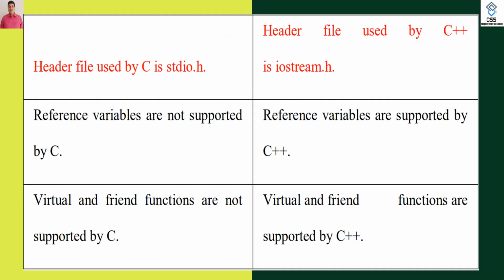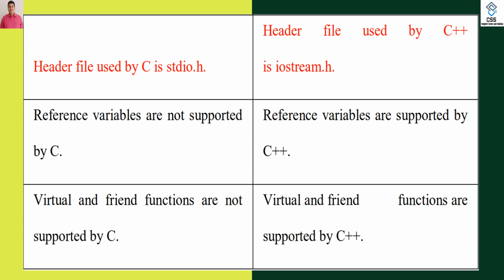Header files are used, basically standard header files. The default header file in C is stdio.h, whereas the default header file in C++ is iostream.h. A reference variable is not supported in C, but a reference variable is supported in C++. The ampersand reference can be used in C++.